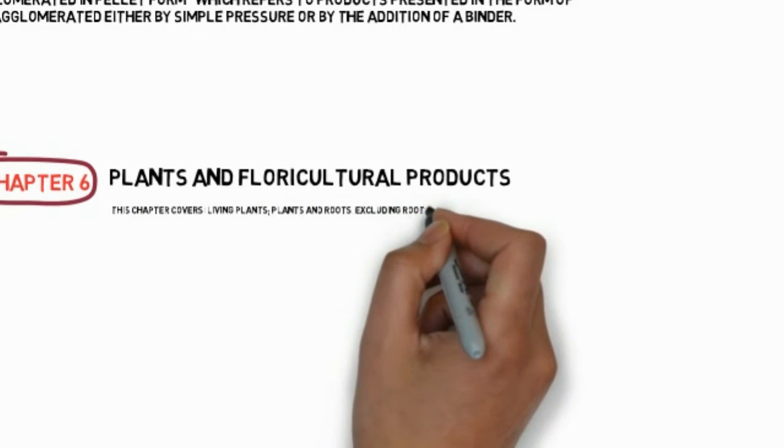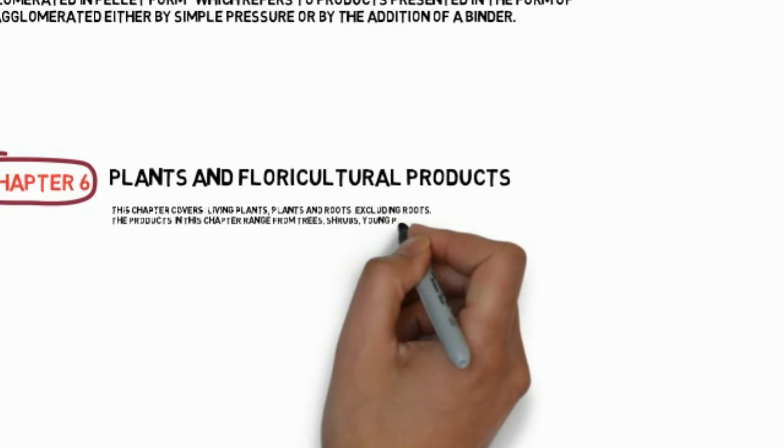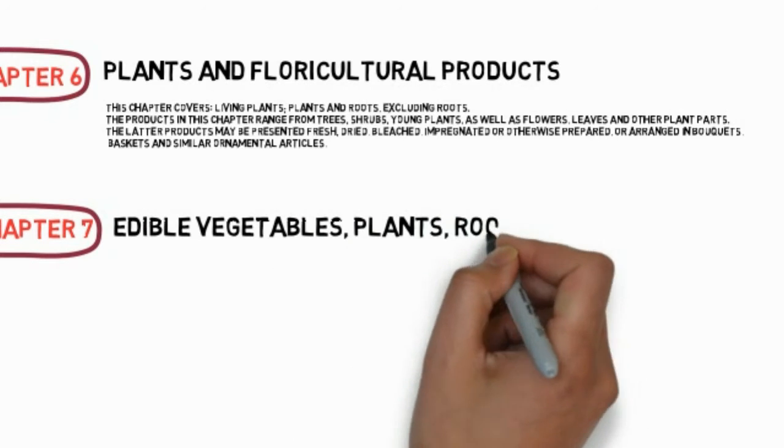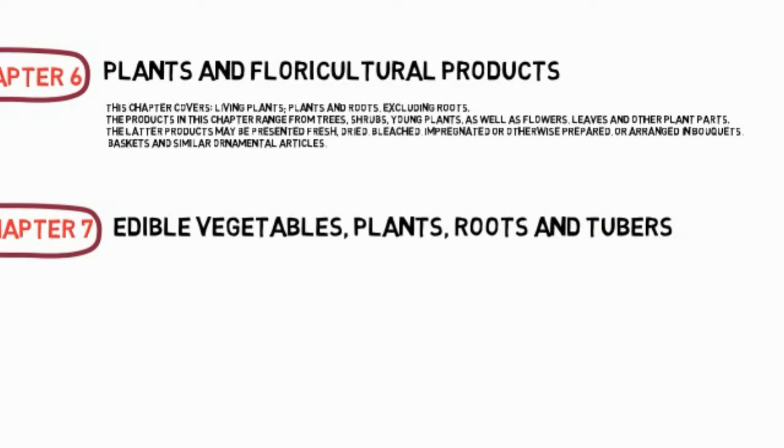This chapter covers living plants, bulbs and roots, excluding edible roots. The products in this chapter range from trees, shrubs, young plants, as well as flowers, leaves and other plant parts. The latter products may be presented fresh, dried, bleached, impregnated or otherwise prepared, or arranged in bouquets, baskets and similar ornamental articles. Chapter 7: Edible Vegetables, Plants, Roots and Tubers.